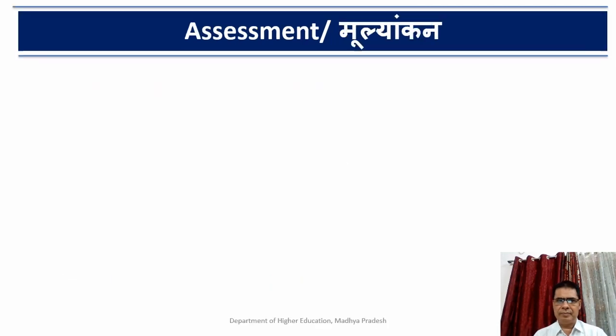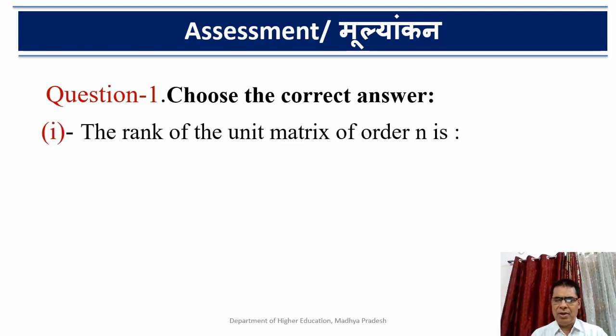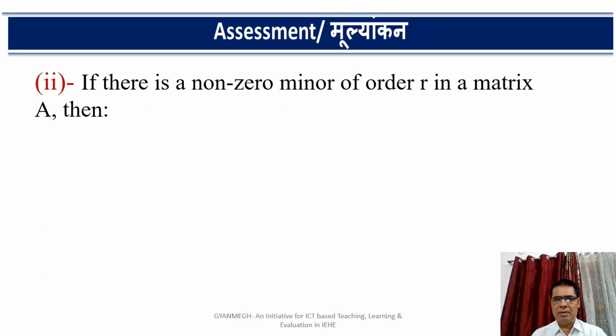Dear students, these are some questions for your assessment. Question first. The rank of the unit matrix of order n is, you have to choose the correct option: n, 0, 1, and n minus 1. Question second.